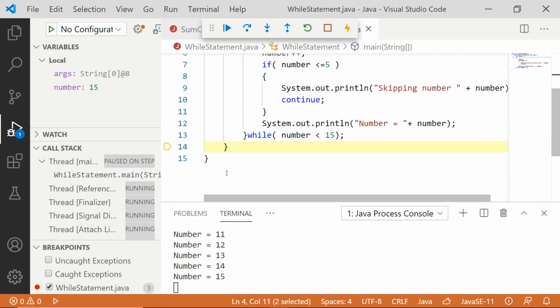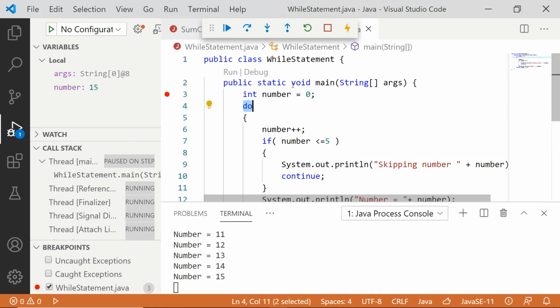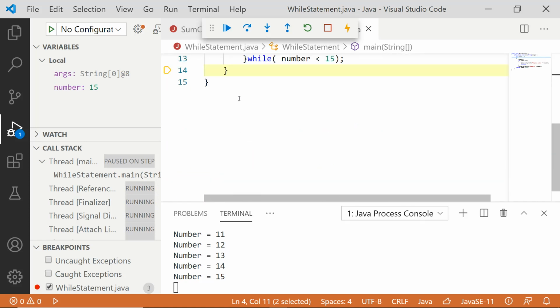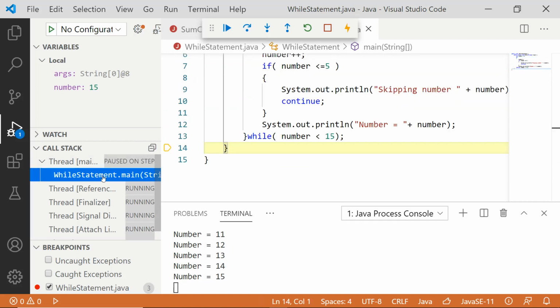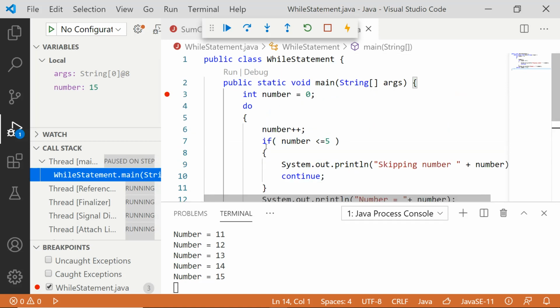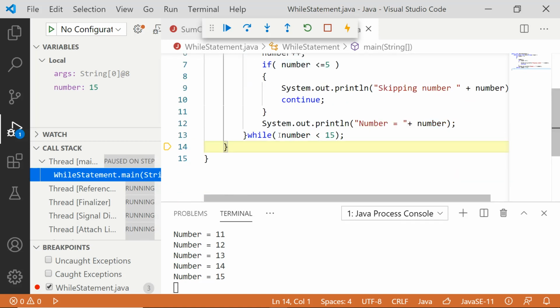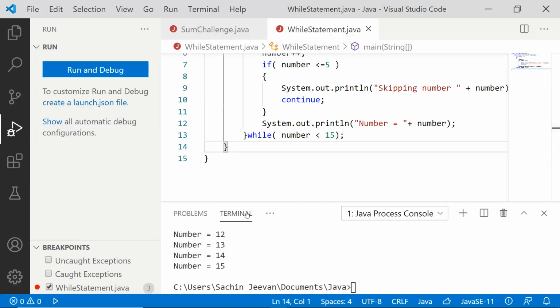Okay, it is the close curly brace of the main method. When the close curly brace of the main method is executed, the room which we created for the main method will get deleted, because all the lines of the main method are completely executed. That is the reason why you reached the close curly brace of the method. So now what has to happen? You have to stop, the activation record will be deleted, the room will be deleted, and finally you'll just have the output.